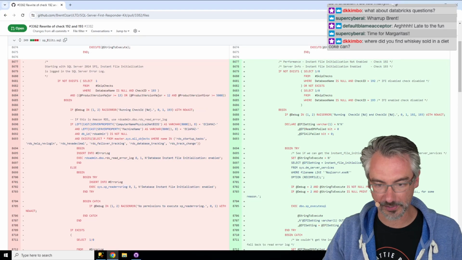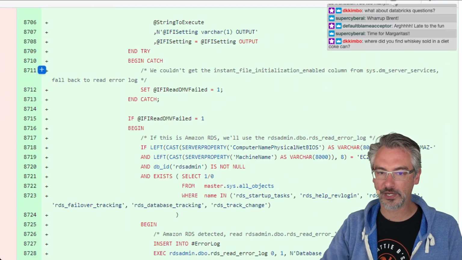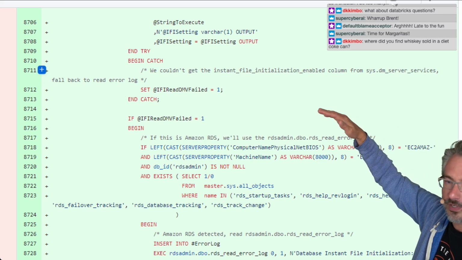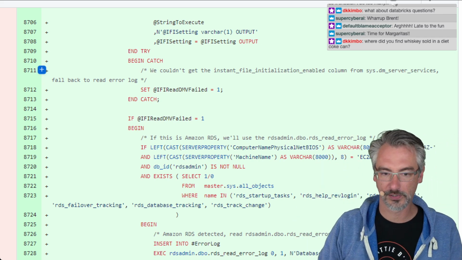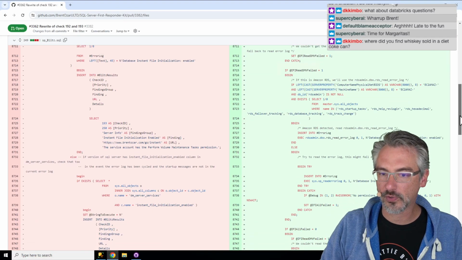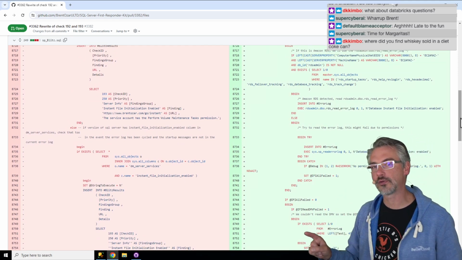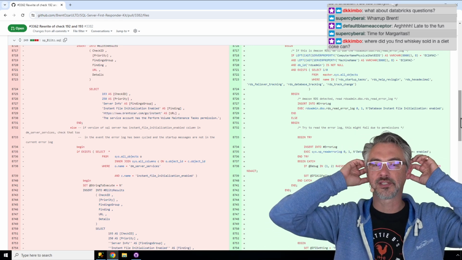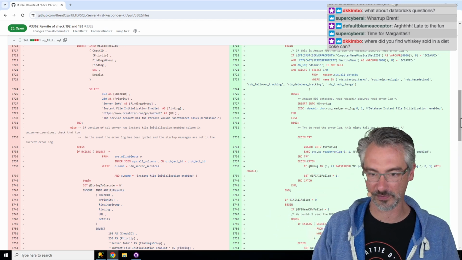Okay, so let's scroll down and see what happens. So he's saying, begin catch. If we couldn't get IFI from server services, go read the error logs. If reading logs failed, go use RDS. That's fine. That works. Amazon RDS has a special stored procedure that you have to use if you want to query the error log. You can't use xp_readerrorlog. They ban you from permissions for that. My guess is that they're doing something inside of the error log that they don't want other people to see, which is completely fine. That's totally okay as a hosting partner.